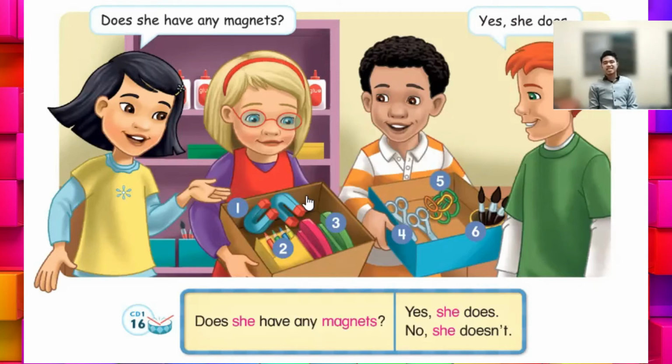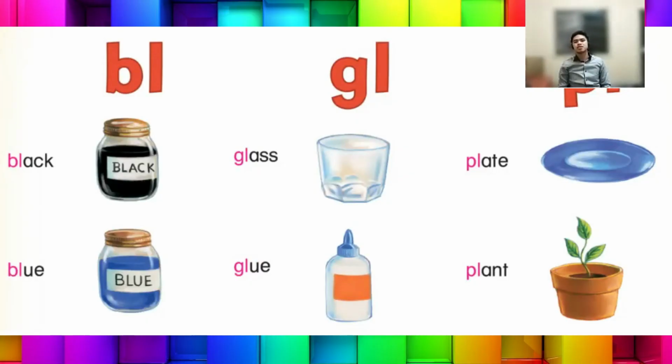Very good. Now that we learned how to answer the question, does he have any magnet or does she have any magnet, we're going to study the phonics bl, bl, and pl, pl. Alright, let's begin with bl. Page 10. Let's read. A. Listen, point, and say. BL.